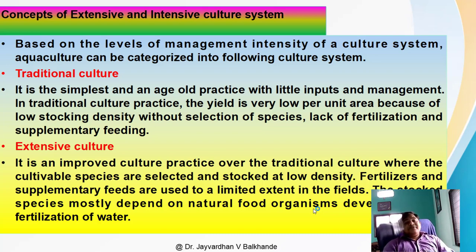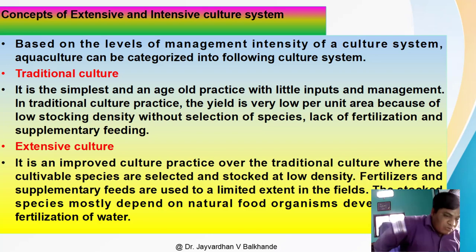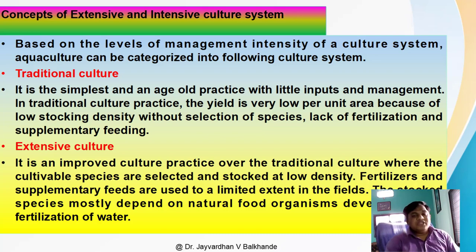But later on, after releasing, they do not give any artificial food to the species, or at the time of releasing they do not select a particular species for culture, or the stocking density is very low at the time of releasing the fingerlings or the fry, and there is no fertilization and no supplementary feeding given to the fishes, because whatever natural food is present in the water body is the only thing consumed by the fishes. And for these reasons the yield is very low.